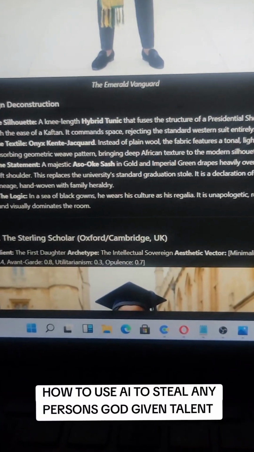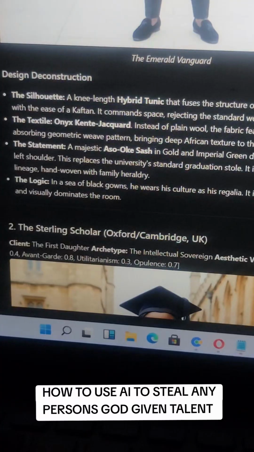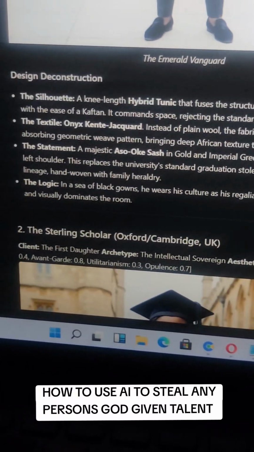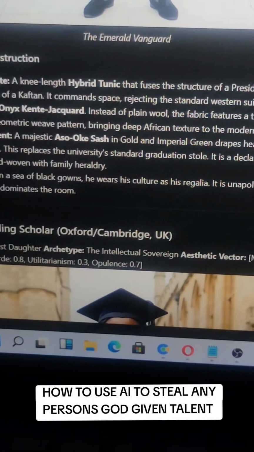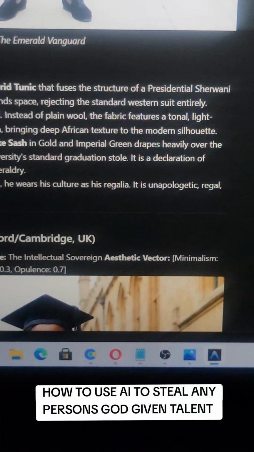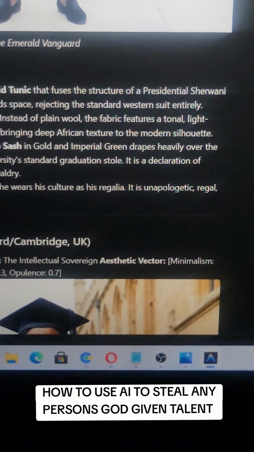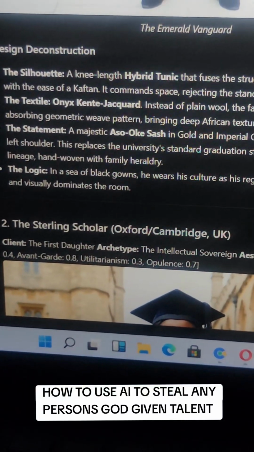It is even explaining the logic of that design. Here, as you can see, the logic: in a sea of black gowns, he wears his culture as regalia. It is unapologetic and visually dominates the room.